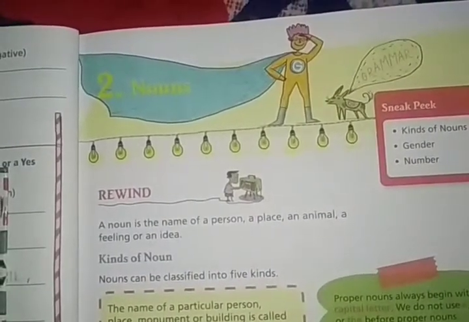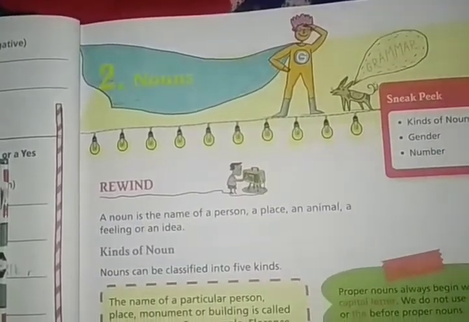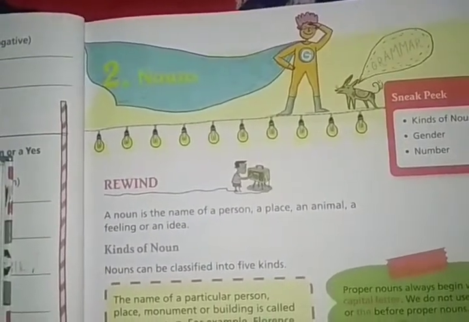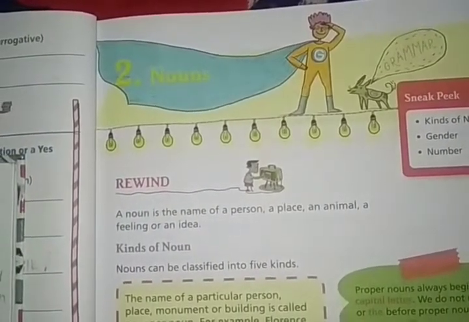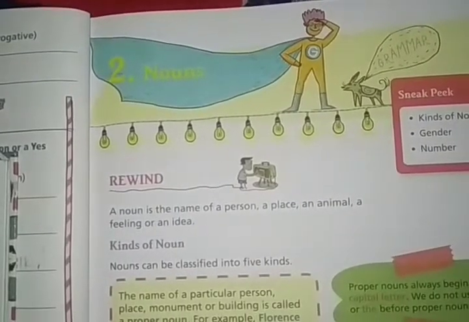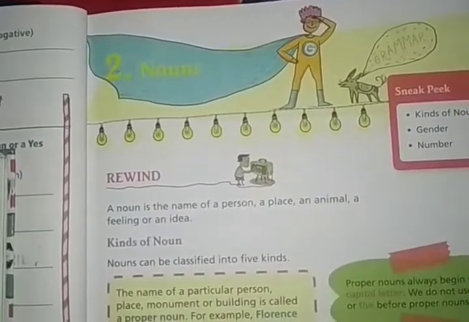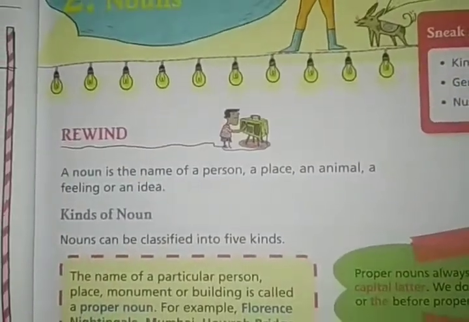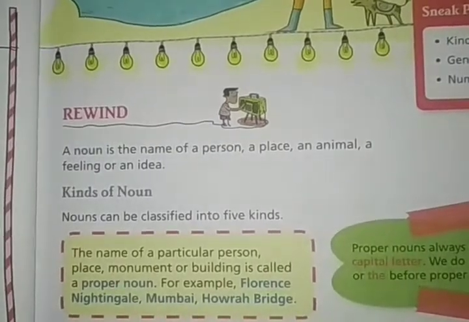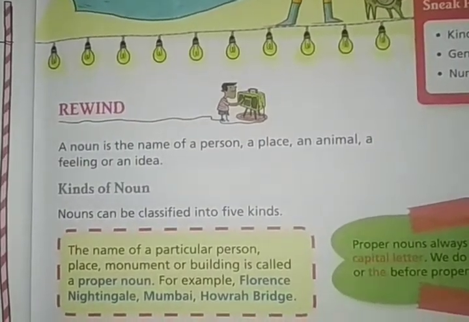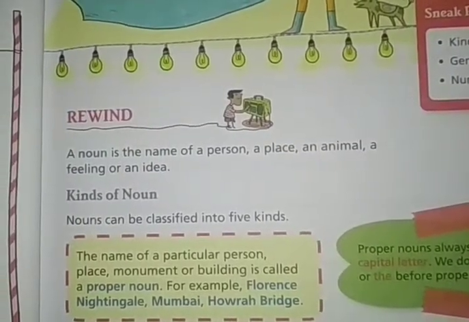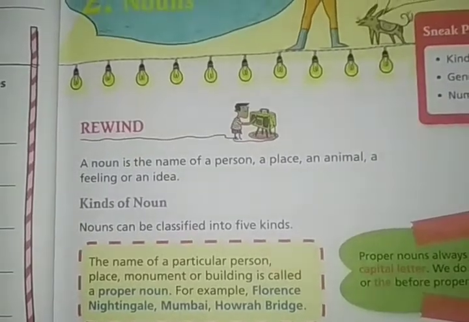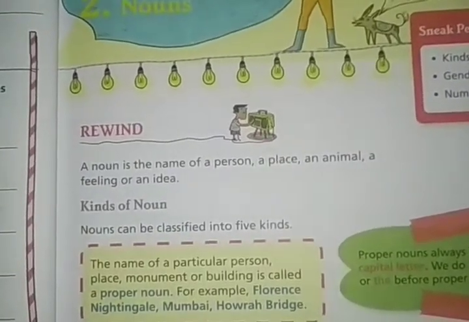And you also know that noun is a naming word. We have read in our earlier classes that noun is a naming word. The name of a person, place, an action, animal, thing, quality or feeling is called noun, right? Here you can see a noun is the name of a person, a place, an animal, a feeling or an idea is called noun. So for examples of a person, Ria, Nita, whatever you can write, William Shakespeare, Rabindranath Tagore.